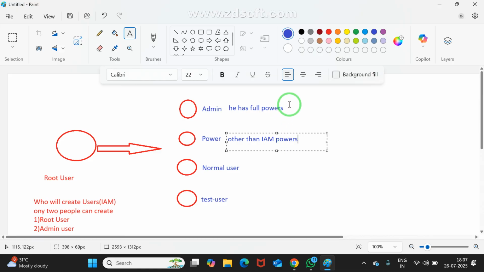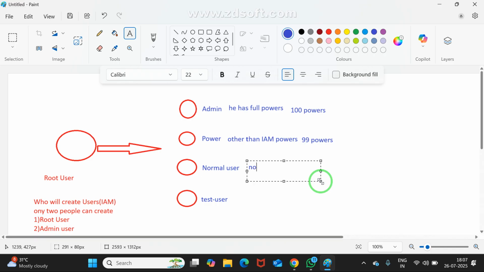Say he has 100 powers. I am giving a little clarity. But he has how many powers? Quick response, anyone? 99. 99 powers. Is it okay for you? Now he is the normal user. No power, he is also no power. Is it okay for you? Okay.